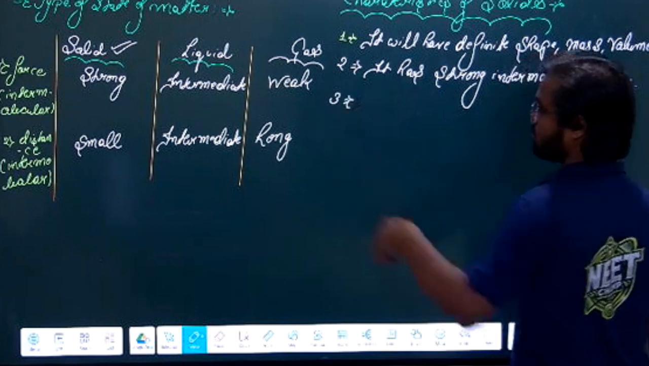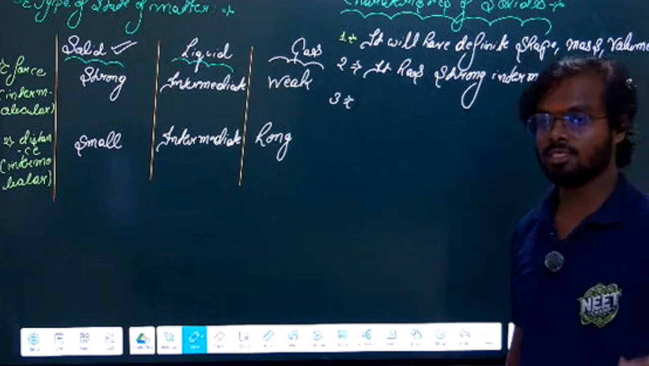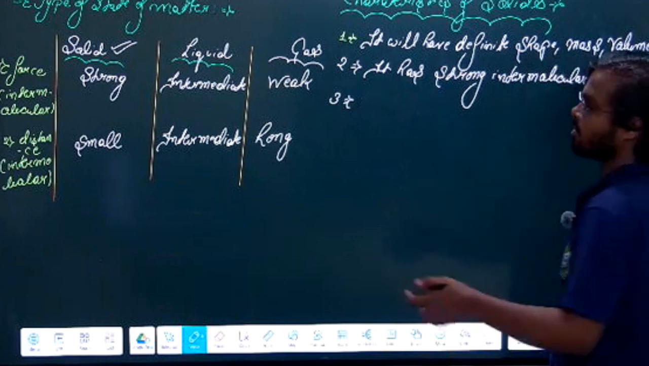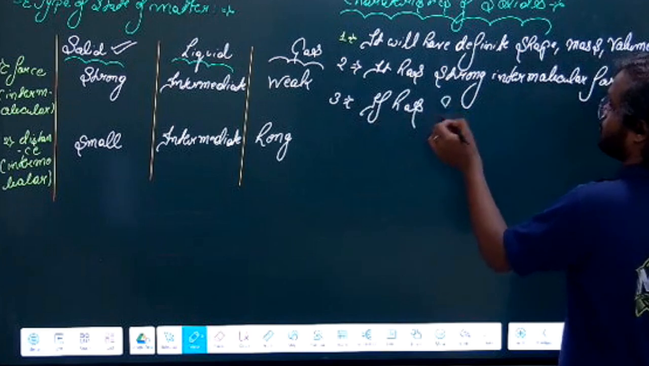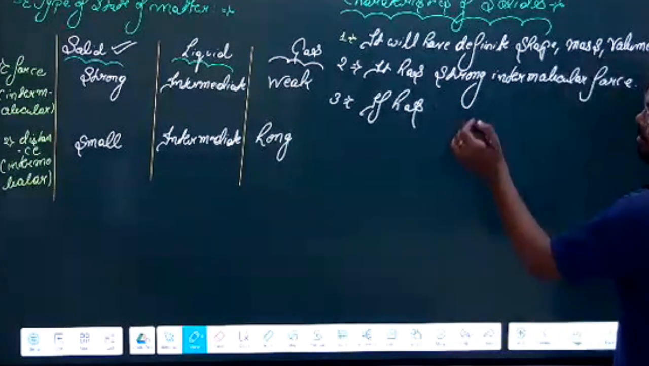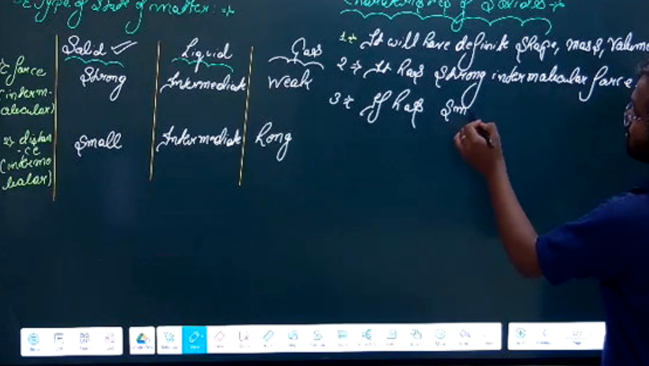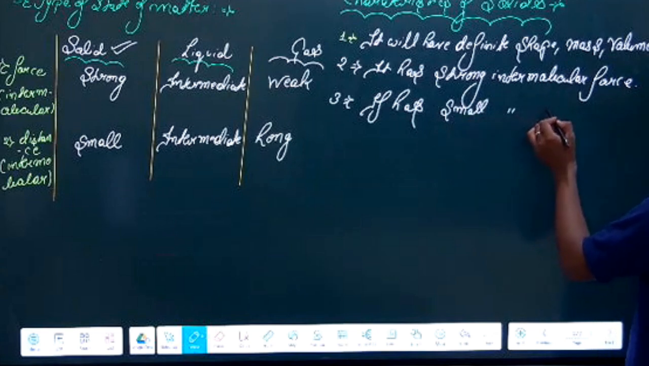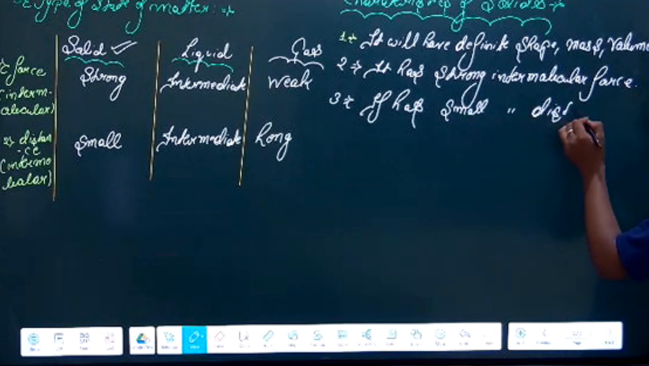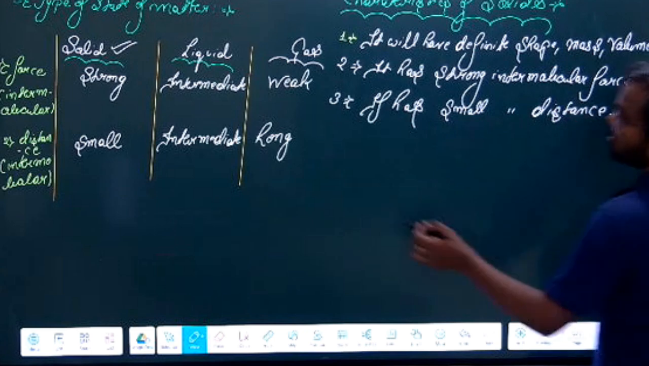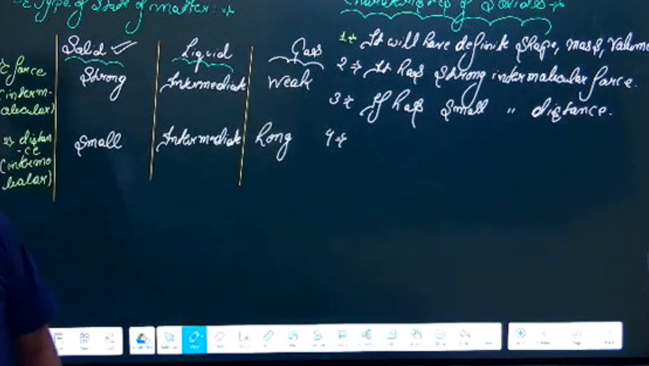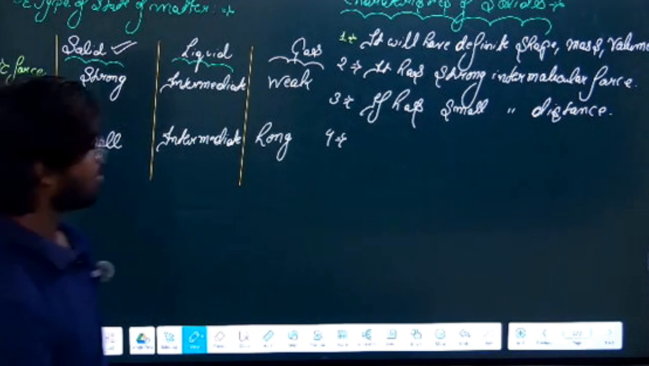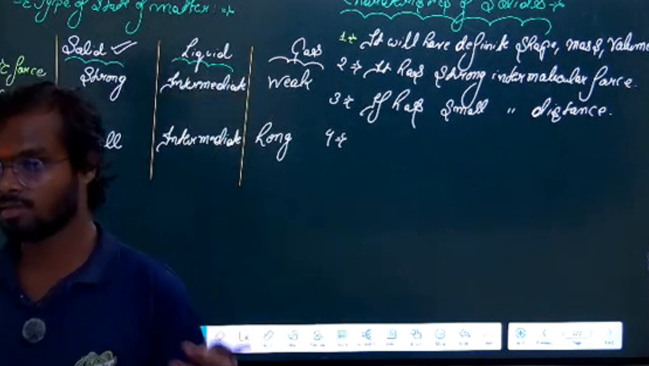Then there is nothing, you will understand that a lot of things are easier to learn. Okay. It has a strong, sorry, small intermolecular distance. Any other property? Any other property? Think fast. Try to think.